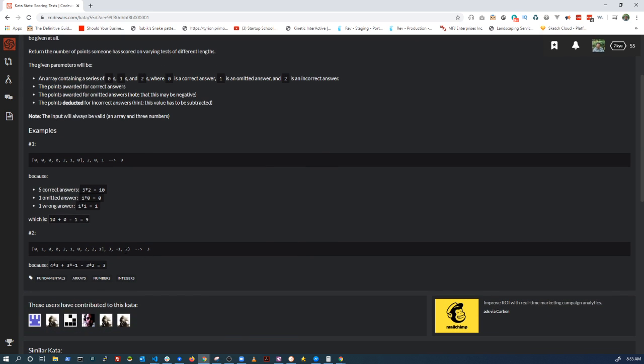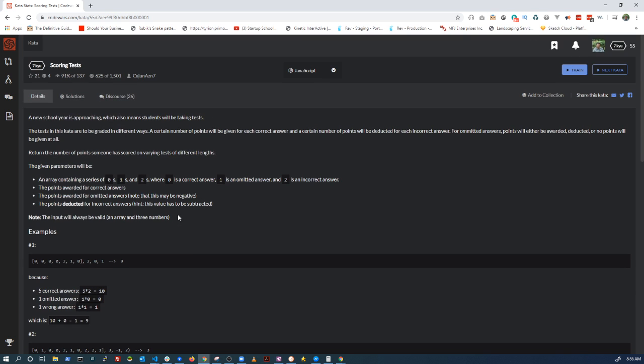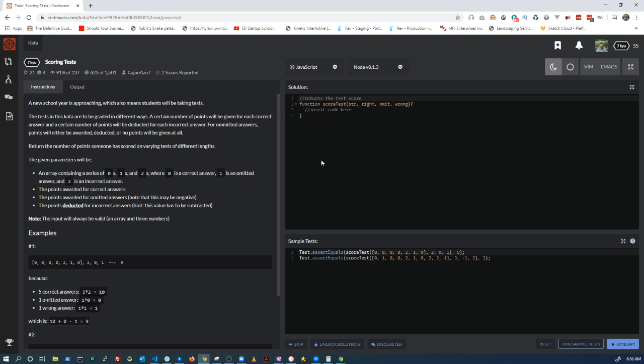Depending on this, you may have different grades, or there'll be different scoring mechanisms. So basically what we have to do is create a function to be able to do this. We can go look at the comments on it, we can look at the solutions, but we don't want to cheat. So let's go and train. I'm going to click train, and we'll see the interface here.